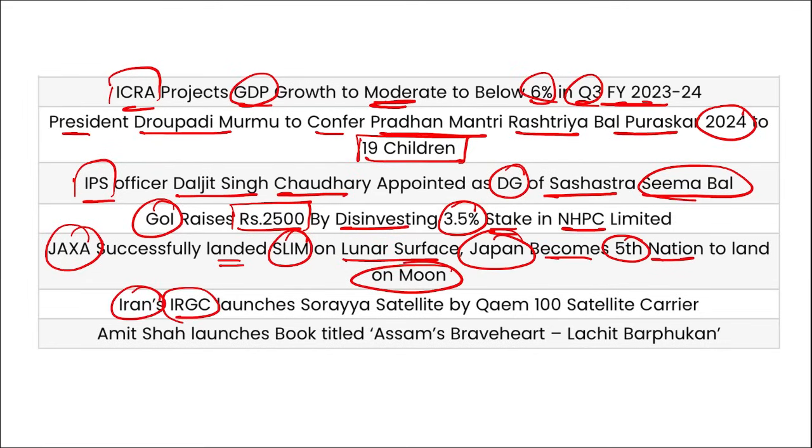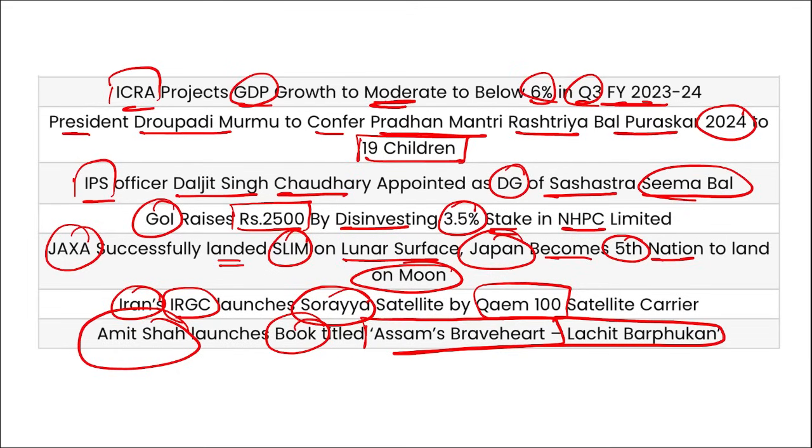Iran's IRGC, they have launched Soraya satellite. It was launched using QM-100 satellite carrier. Then Amit Shah launched a book that was titled Assam's Braveheart, Lachit Barphukan. So these are your important current affairs for the day, friends.